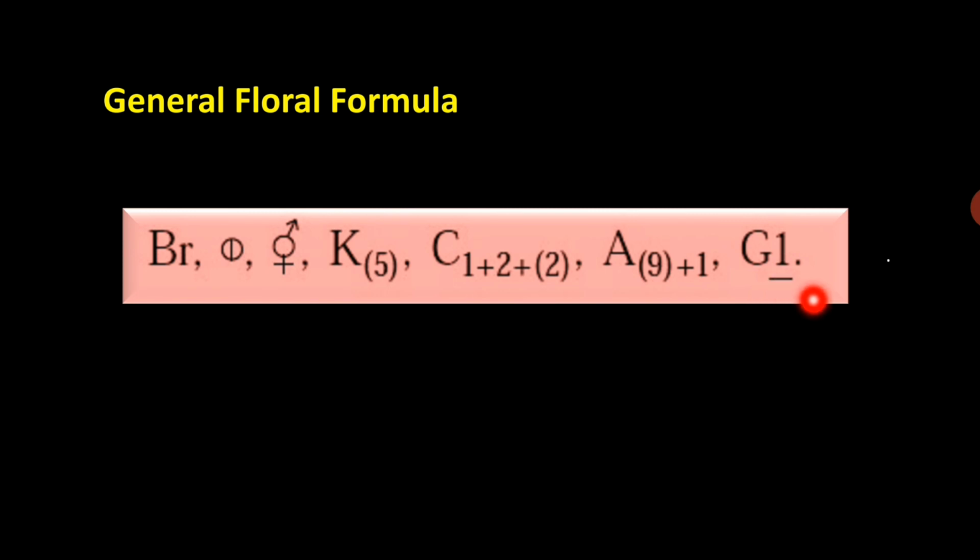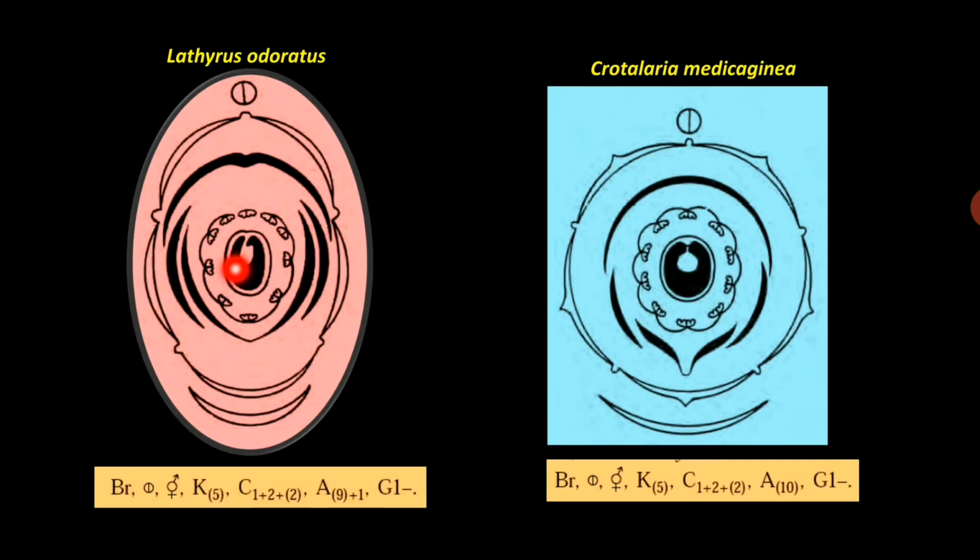Gynoecium monocarpellary, ovary superior. Floral diagrams of two plants are shown here: Lathyrus odoratus and Crotalaria medicaginea. So here you can see the 9 plus 1 condition of the stamens, then papilionaceous corolla, and mother axis and bract. So here bract, then united sepals, papilionaceous corolla, and these stamens are monoadelphous. Stamens are 10 and they are monoadelphous. You can see this in the floral formula of Crotalaria medicaginea. This is the mother axis.